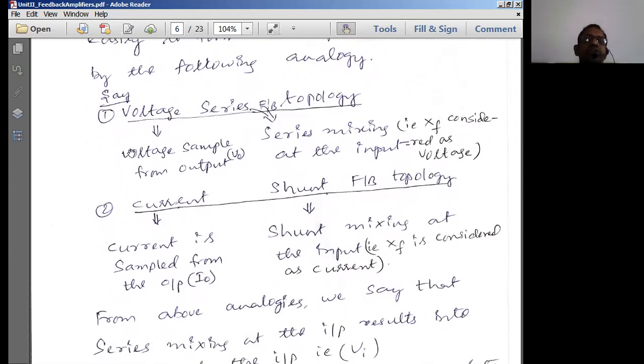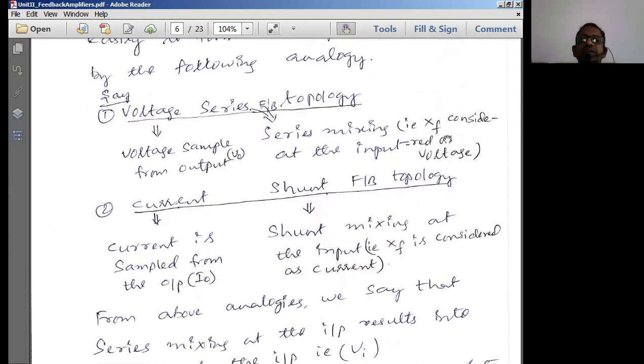So let us suppose we are discussing the voltage series feedback topology. Voltage means the voltage is sampled from the output. That means the output is taken directly. If the output is taken across the output terminals, it is called voltage sampling. What about series mixing?